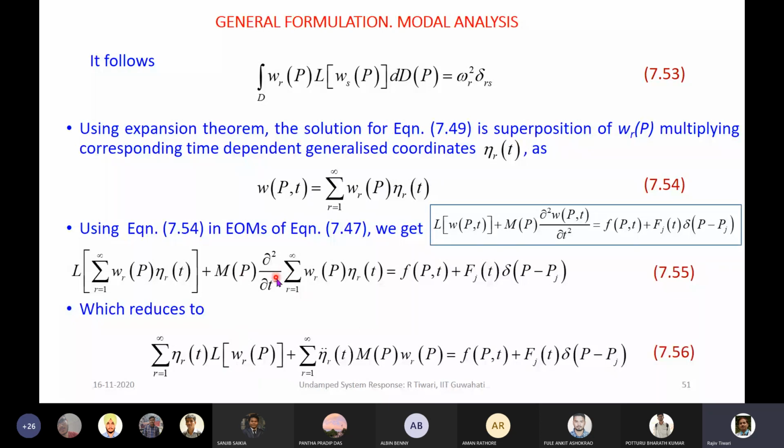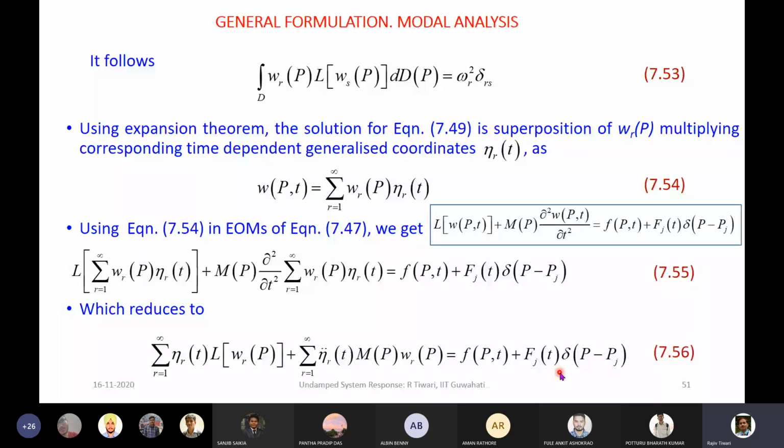Similarly here, the differentiation with respect to time will be only on the eta part. W_r(P) is a function of only the spatial coordinate, so this will not get differentiated. The double dot represents differentiation with respect to time twice, and the remaining term, because M is not a differential operator, has been kept here as it is. And this is the forcing. There's no change here.